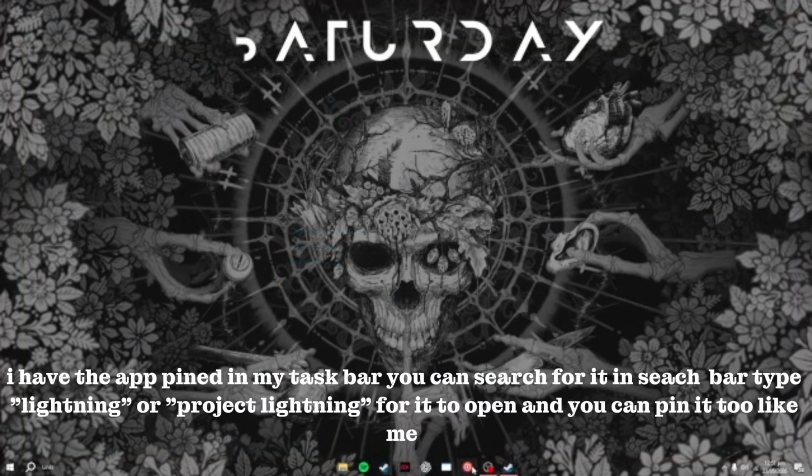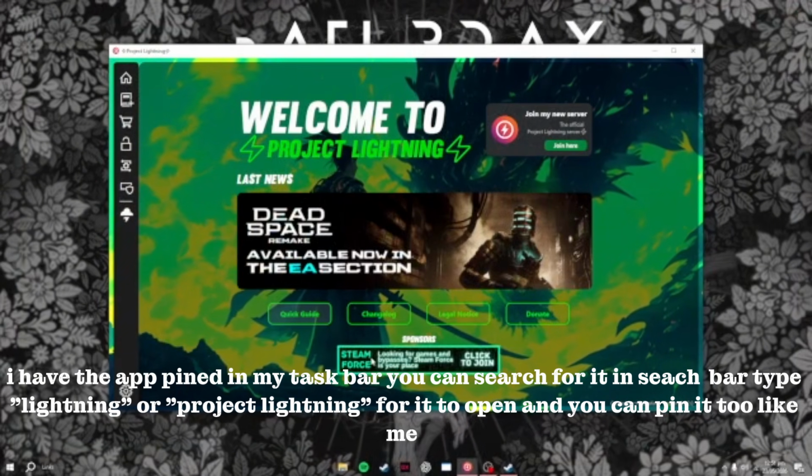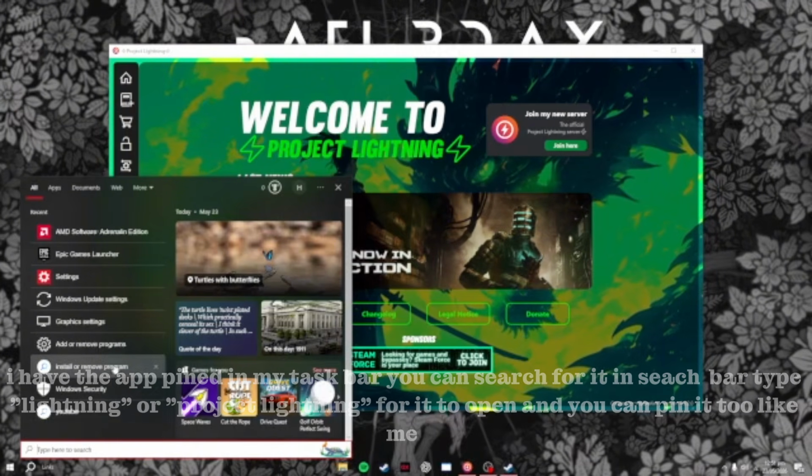I have the app pinned in my taskbar. You can search for it in the search bar, type Lightning or Project Lightning for it to open, and you can pin it too, like me.